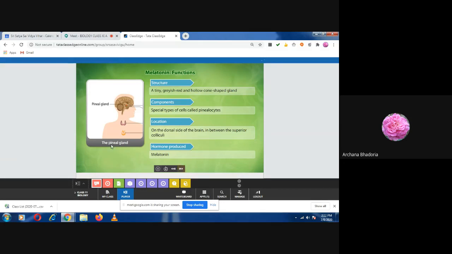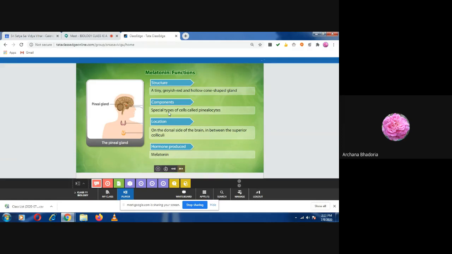This gland is a tiny gland, grayish red in color and hollow, cone shaped. So for structure, write down: it is a tiny, grayish red and hollow cone shaped gland. Ritu, understanding? Yes, ma'am. Okay, the screen is visible, voice is audible now. So everyone, if any problem, just tell.